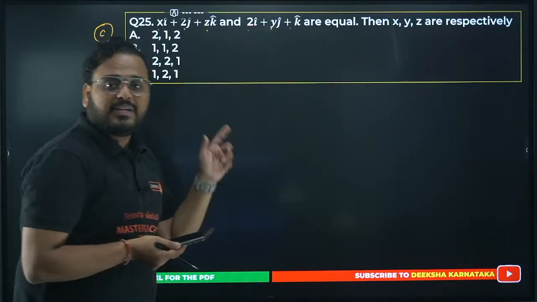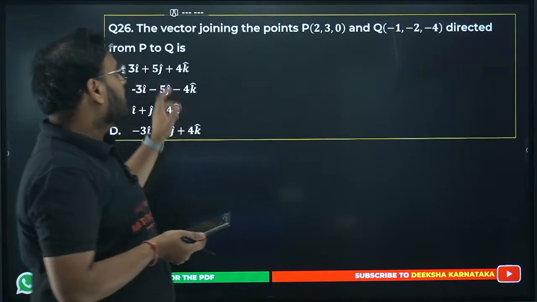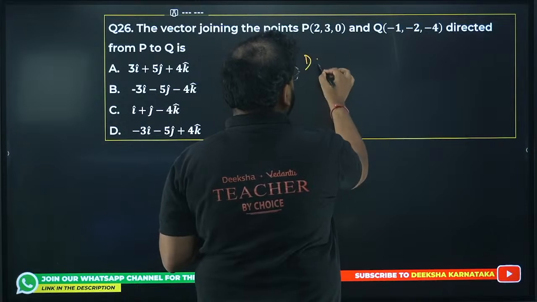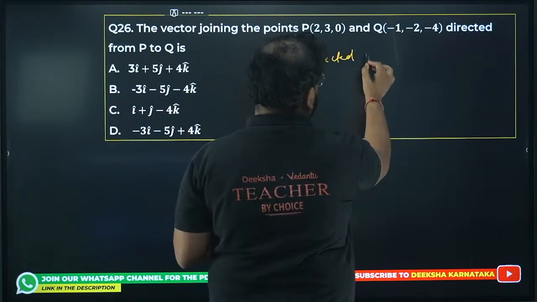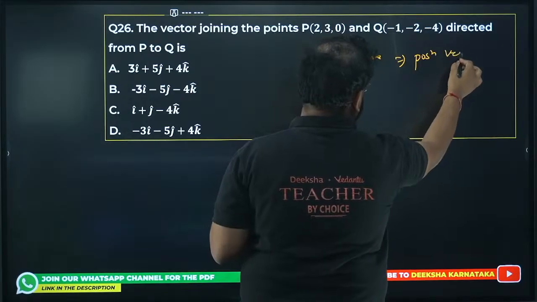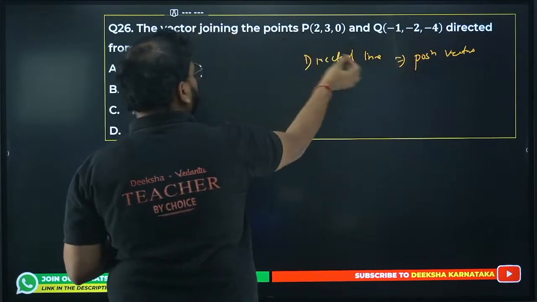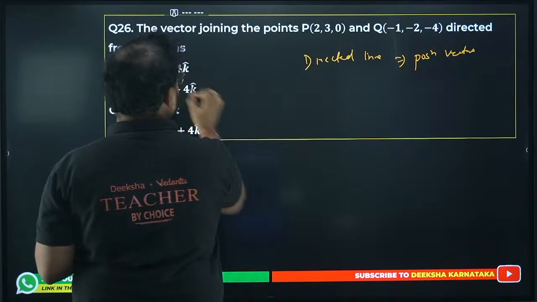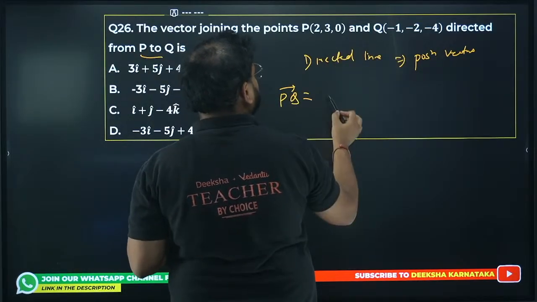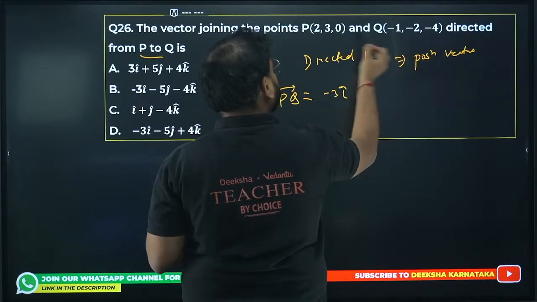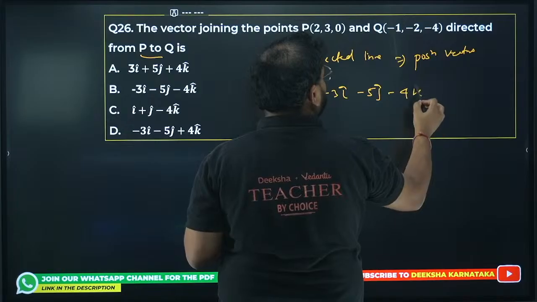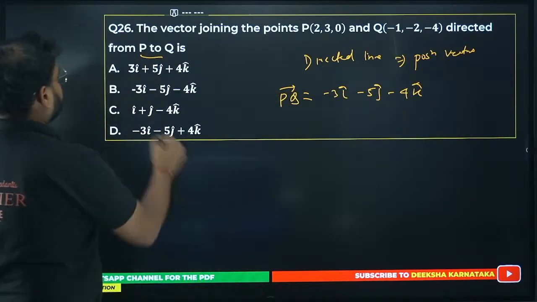So like that, please download the class notes and solve these questions. 26th one, vector joining these 2 points. I'm looking for a position vector, something called a directed line. From there you learn something called position vectors. From P to Q, right? Directed from P to Q. So you're looking for the vector PQ. So you're going to go Q minus P. So minus 1, minus 2 is minus 3 i cap. Minus 2, minus 3 is minus 5 j cap. And minus 4, minus 0 is minus 4 k cap. That's your answer. Option D.